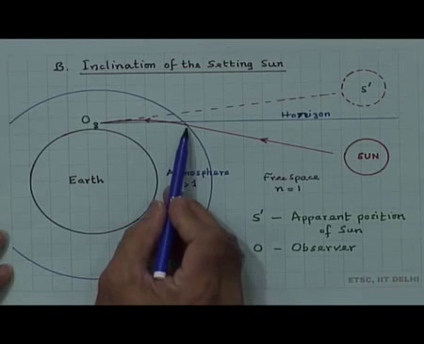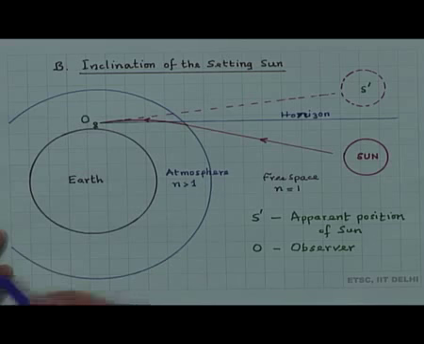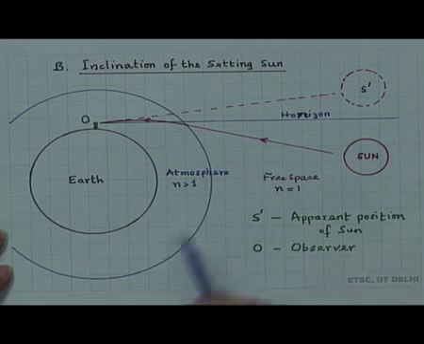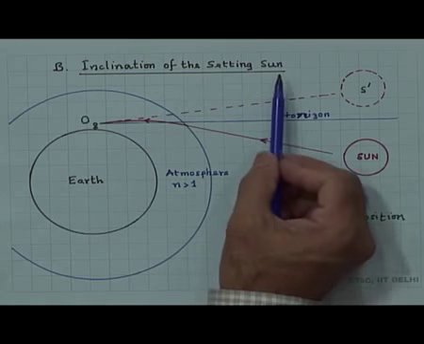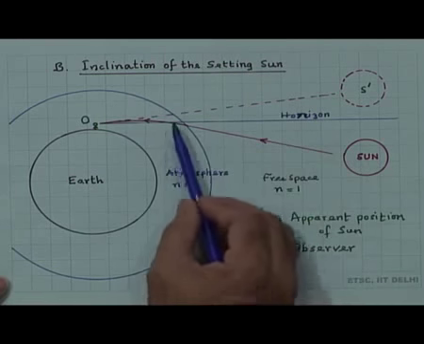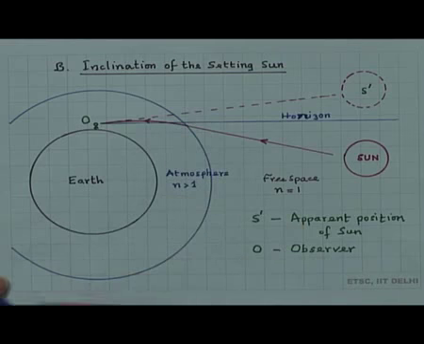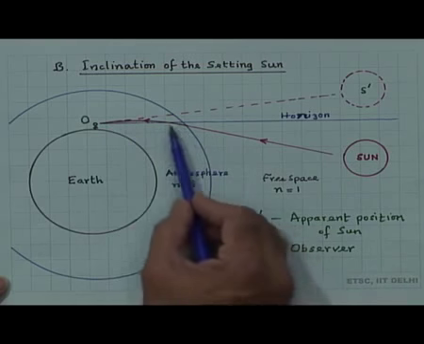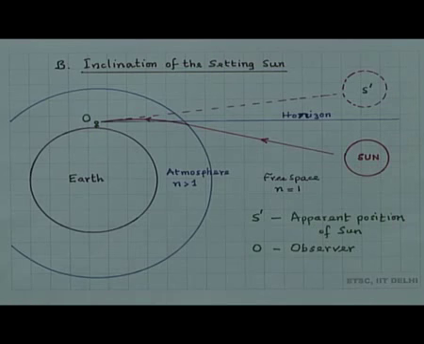The ray we can see here starts bending continuously towards the observer, and the observer finds it as if it is above the horizon. This is what is known as the apparent inclination of the setting sun. This illustration shows that although the refractive index is very small, because the length of the atmosphere is of the order of 100 or 200 kilometers, the ray bends significantly, and there is a significant difference between the actual position of the sun and the apparent position of the sun.